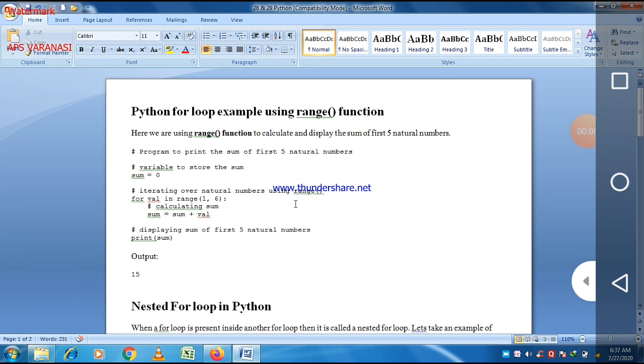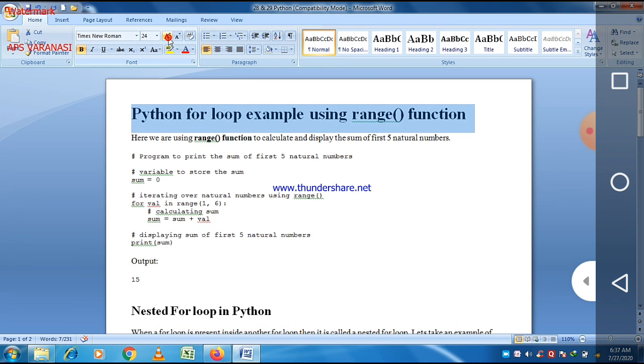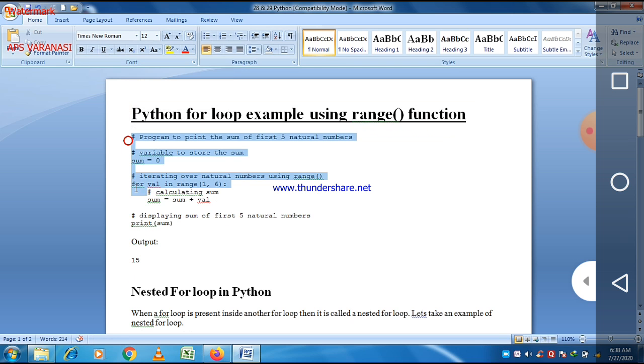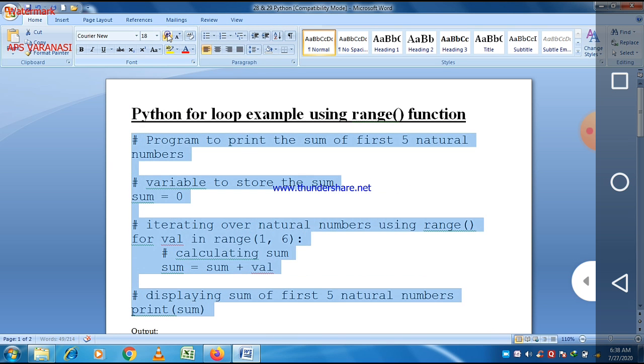Today, our topic is Python programming, and today we are going to discuss some programs based on loops. Till now, we have already discussed the syntax of the for loop and while loop, and different conditional statements: the if statement, if-else statement, and else-if statement. These are all conditional statements. Today our aim is to write different programs related to loops.